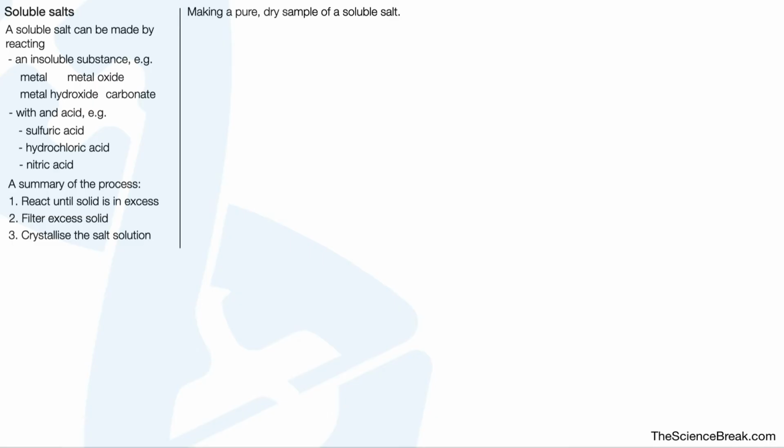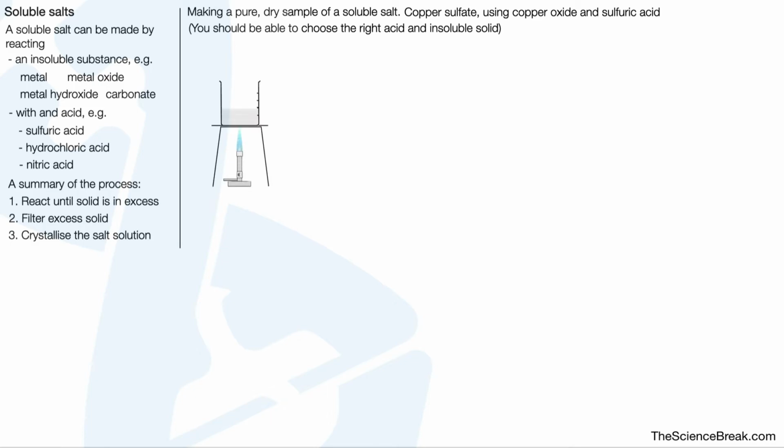This is a required practical, so we can go through the steps for making a pure, dry sample of a soluble salt. We are going to make copper sulfate using copper oxide and sulfuric acid. If you react those two together, we get copper sulfate and water. You should be able to choose the right acid and the right insoluble solid depending on the salt that we're trying to make. First step, we have our dilute sulfuric acid.